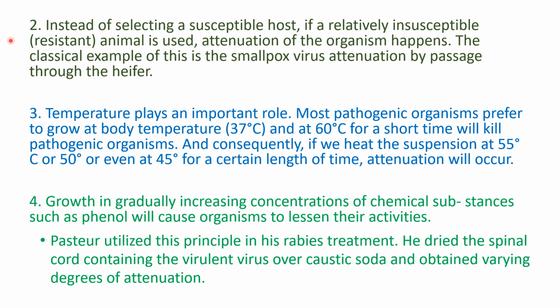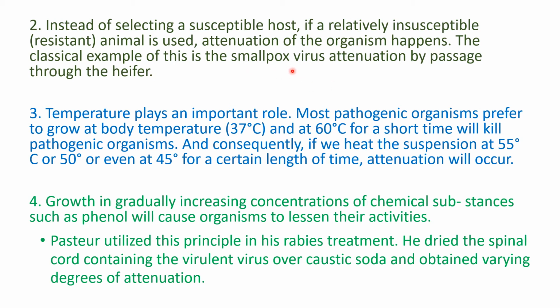Here I have given one example of the smallpox virus. For smallpox virus, the susceptible host is human beings. So if it enters human beings, it will cause the disease, smallpox. But if the same virus is injected into a resistant or insusceptible animal, then the organism might become very weak in nature.